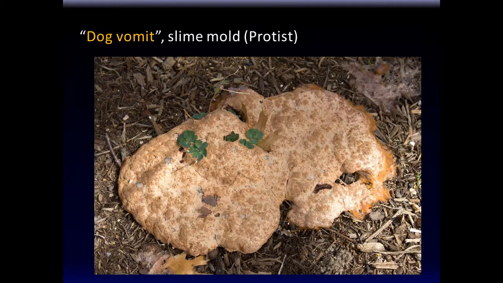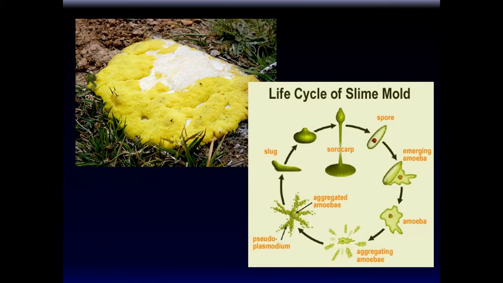Now, this is another protist, and this is a slime mold. You probably see this in the woods or in the backyard sometimes, and you don't quite know exactly what it is. You think a dog pooped or dog vomited or something, but no, this is actually a protist, and it's a living thing. So how is this a slime mold? How is it a living thing? What is exactly going on over here?